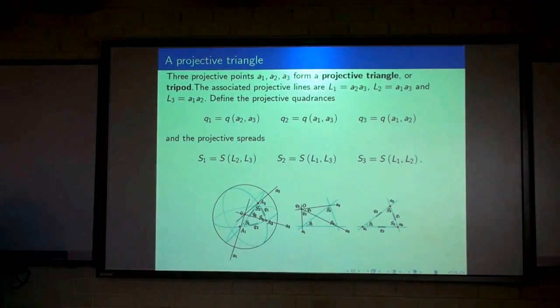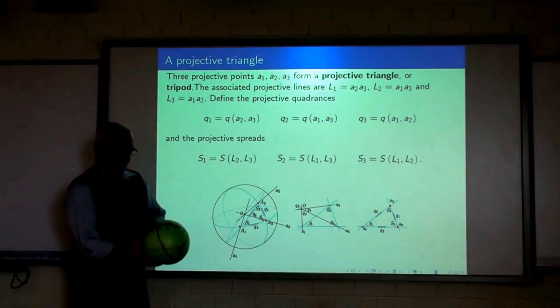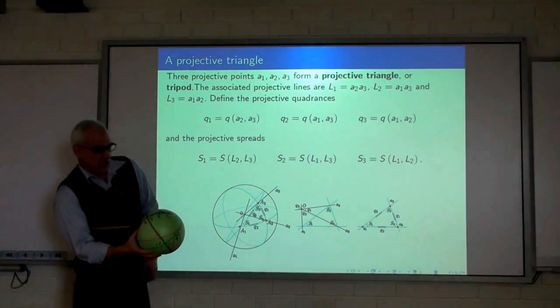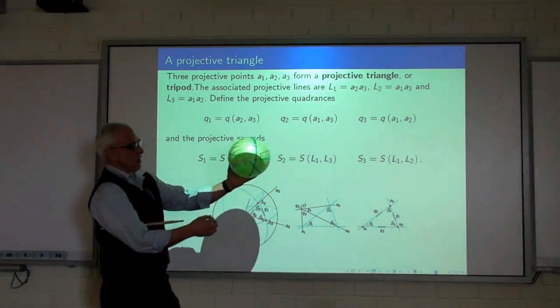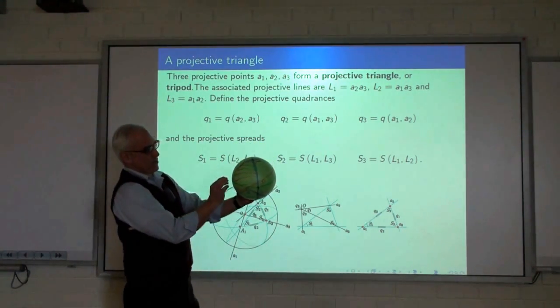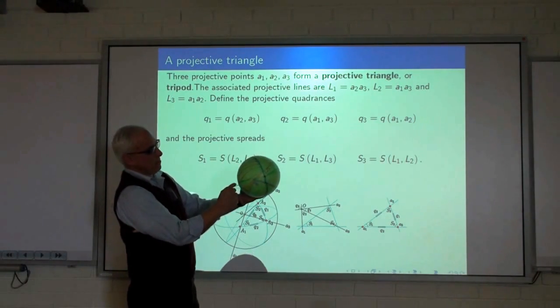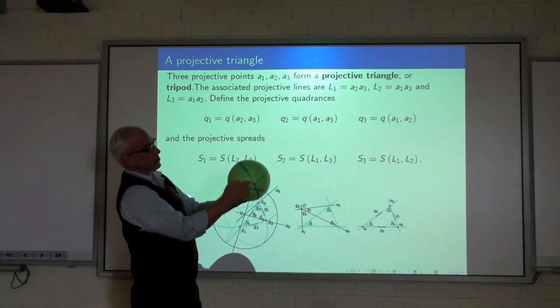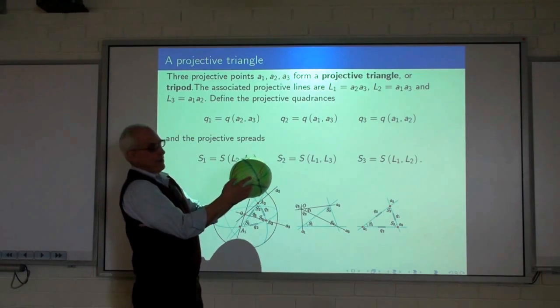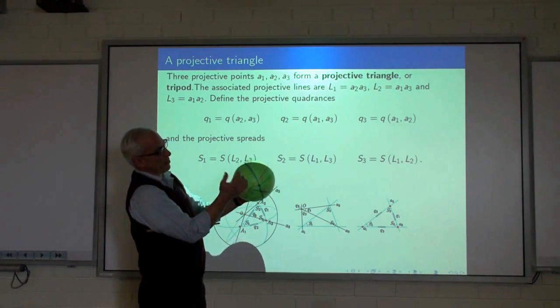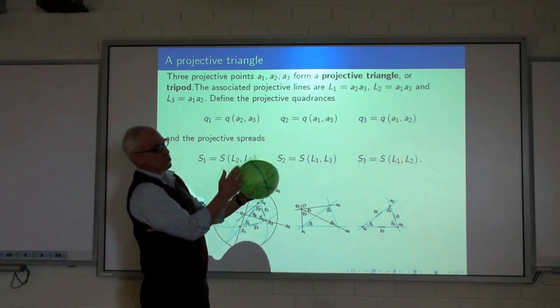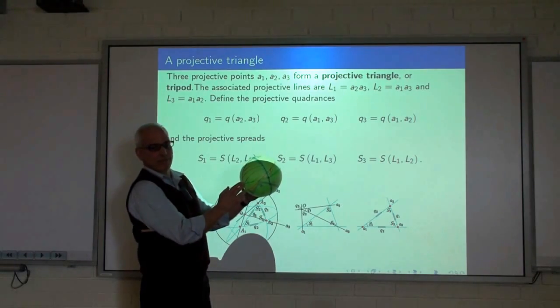In other words, what we'd like to do is think 2-dimensionally, even though it's actually a 3-dimensional picture. So we imagine these 3 lines that we're considering emanating from the center of the sphere and meeting the sphere at these 3 points here. And then the spherical triangle that we're considering, the projective triangle, we can visualize it this way.